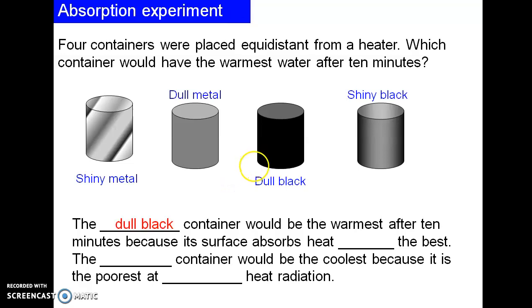The dull black container would be the warmest after 10 minutes because its surface absorbs heat radiation the best. And which container will be the coldest? The shiny metal container would be the coolest because it is the poorest at absorbing heat radiation.